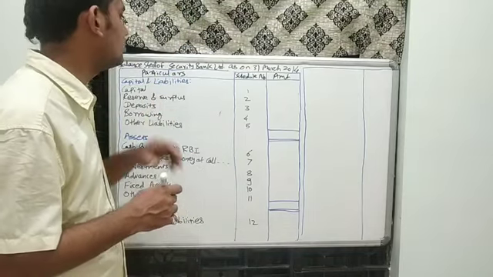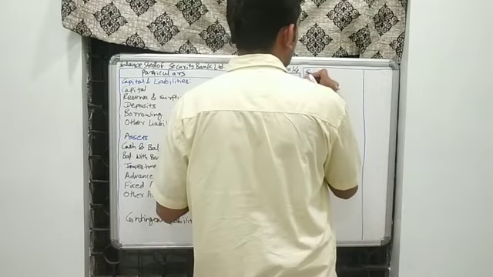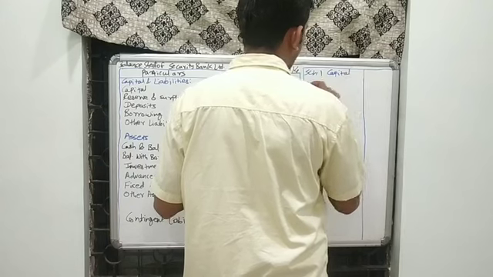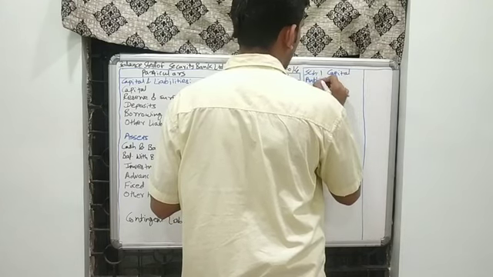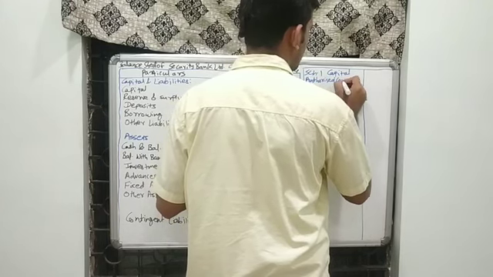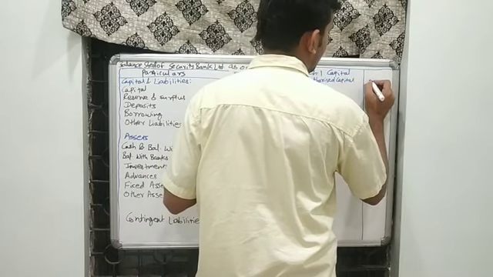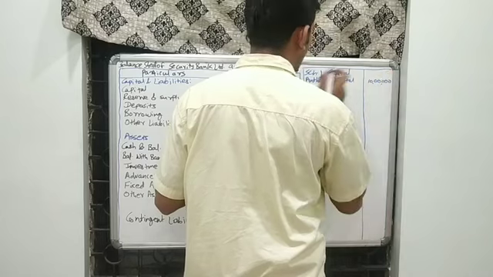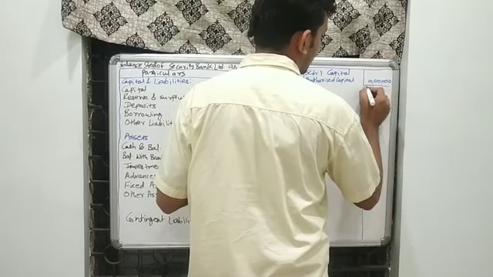Now for the balance sheet, we will start with schedule number 1, that is for capital. The question has provided the authorized capital. We can write it as 10 lakh, 10,000 shares of rupees 100 each. That is the authorized capital. Kindly close it.